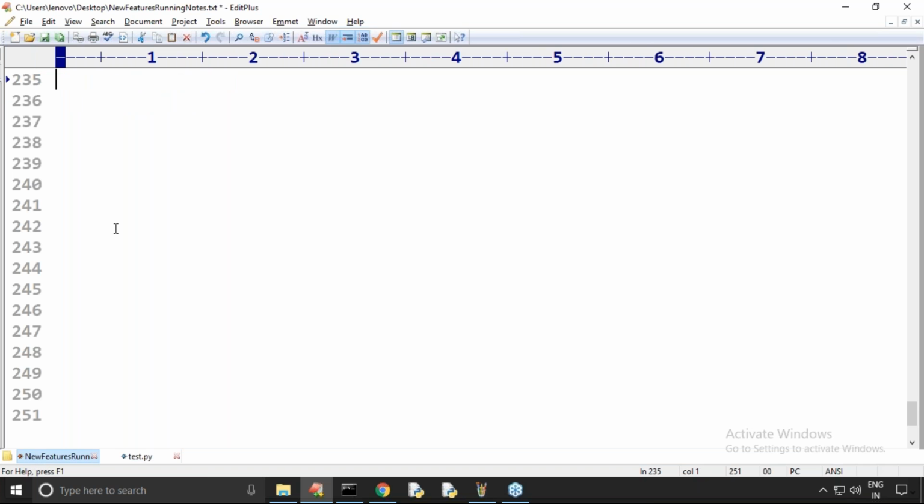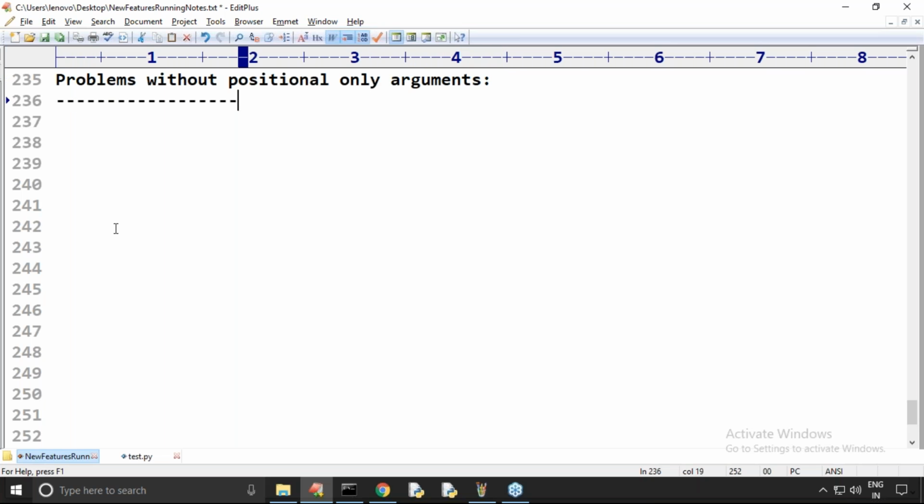Now let me talk about these things, very important. Problems without positional only arguments, like what we call star star kwargs. This is also a variable length argument only, variable length keyword arguments. So, problems without positional only arguments.